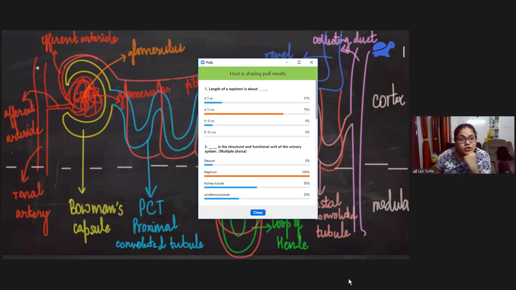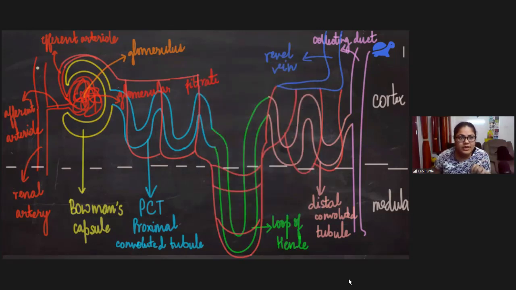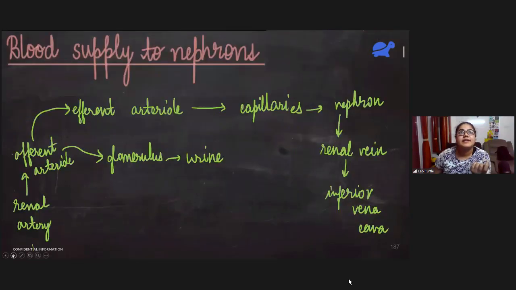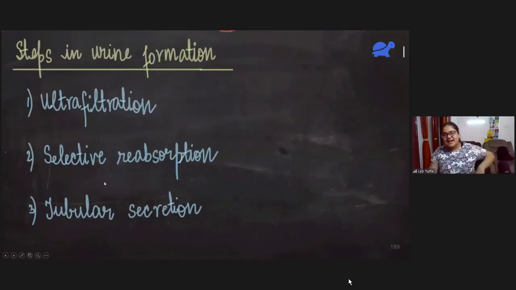And now let's talk about the blood in efferent arteriole. Is it thinner or thicker than the blood in afferent arteriole? So I'm going to stop sharing and then explain this part. We will understand this with the help of 3 steps. There are 3 steps in urine formation.